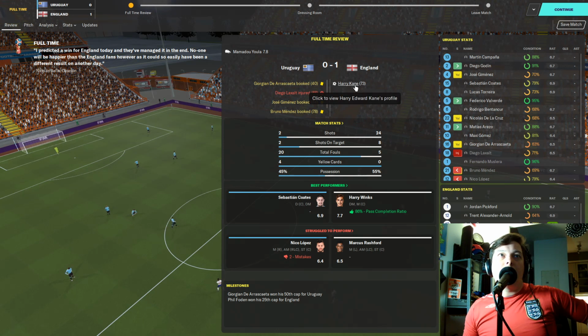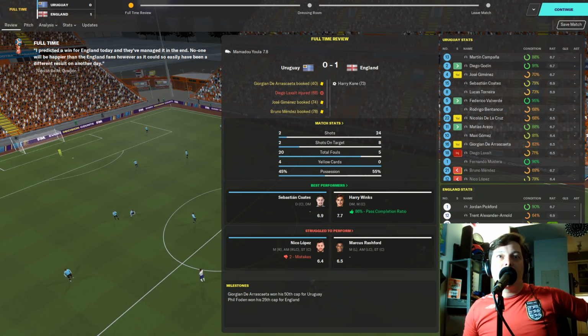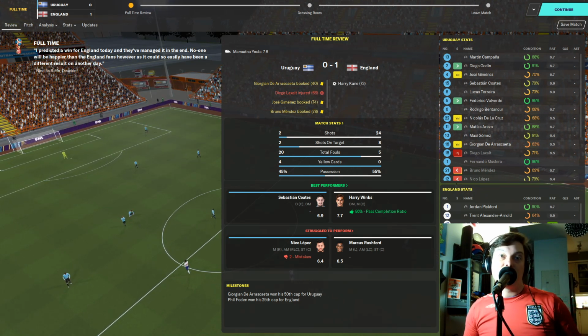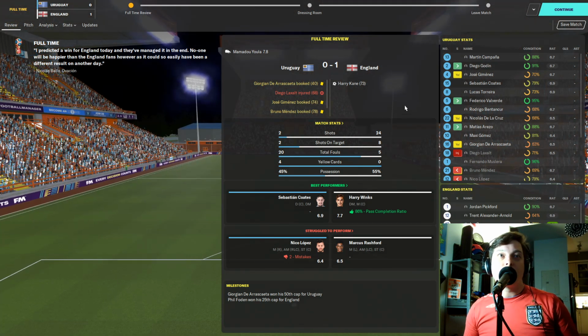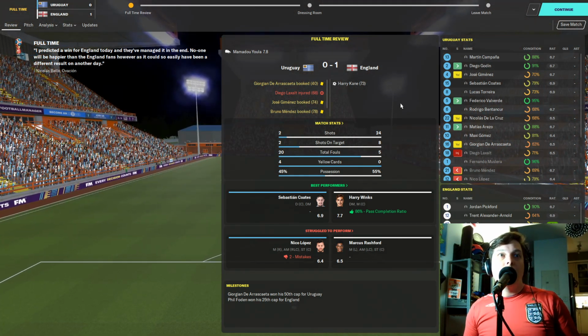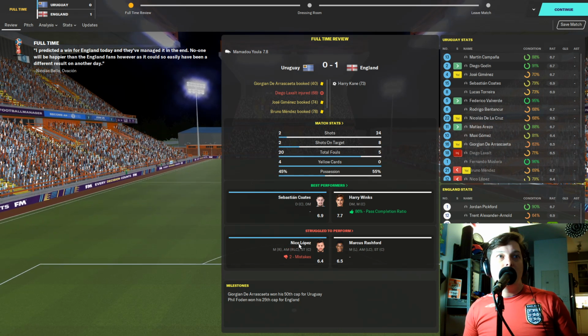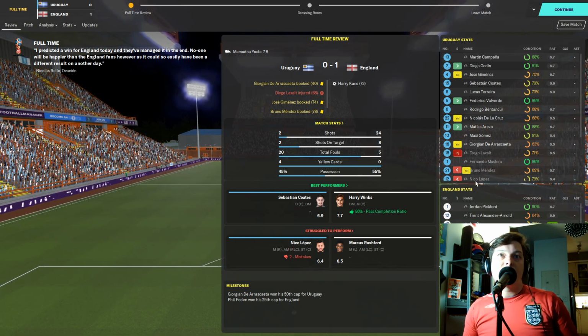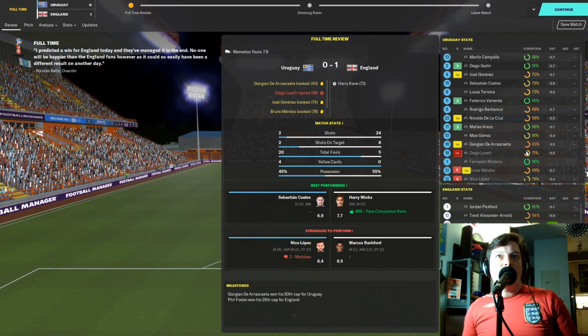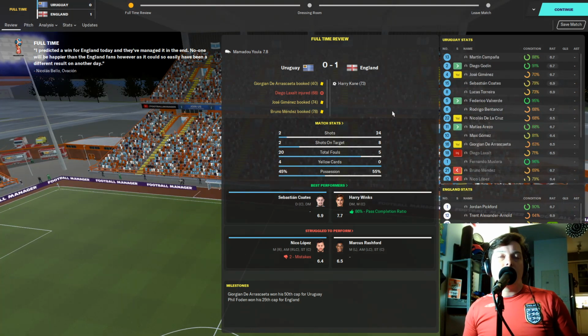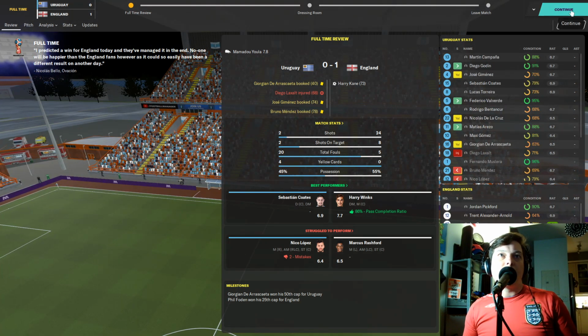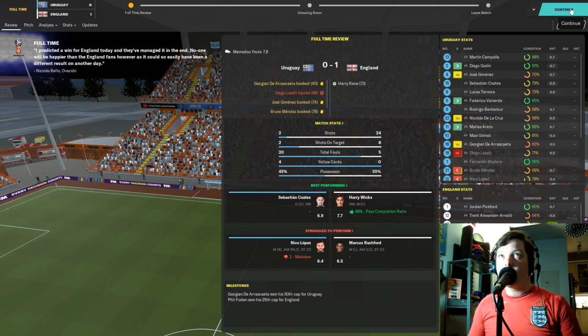Goal from Harry Kane on 73 minutes, and the man of the match is Harry Winks, who did have a good performance. I just saw him ticking over in the midfield for the whole game. Worst player, probably Nico Lopez. 2 mistakes for him and a 6.4, but they defended fairly well, the Uruguayans, but really didn't threaten going forward at all. So let's check out the other result.